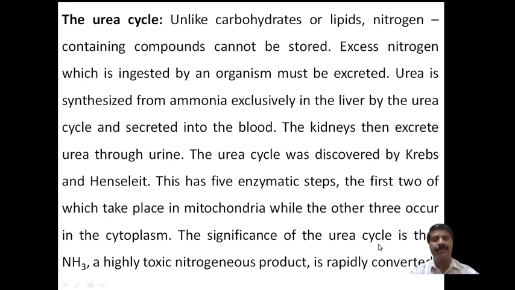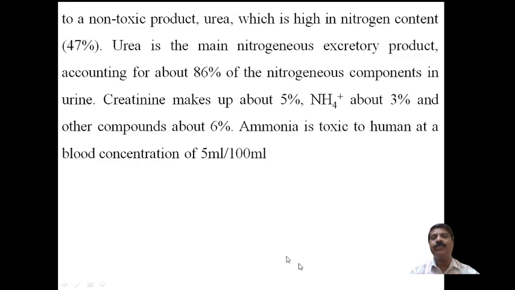Ammonia is a highly toxic nitrogenous product, and it is rapidly converted into a non-toxic product, urea, which has a high nitrogen content of 47%. Urea is the main nitrogenous excretory product, accounting for about 86% of nitrogenous components in urine.